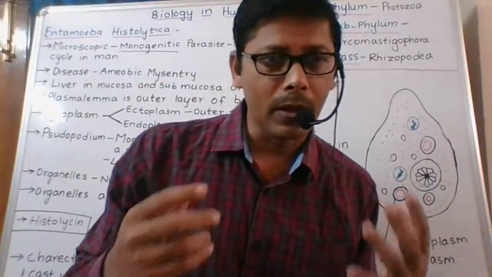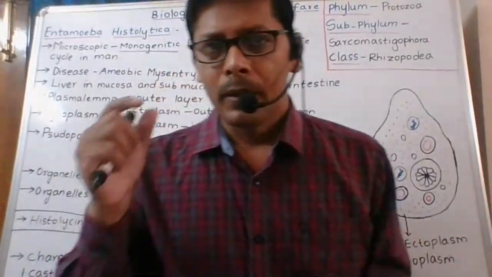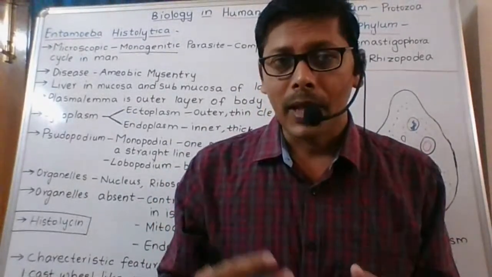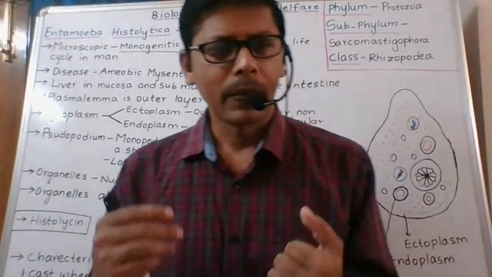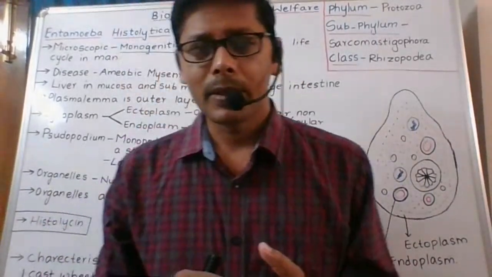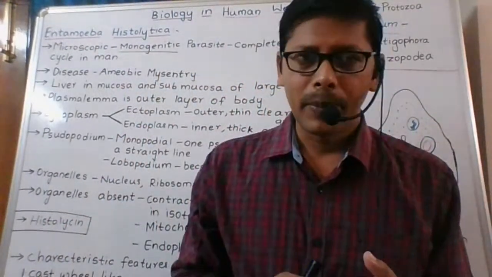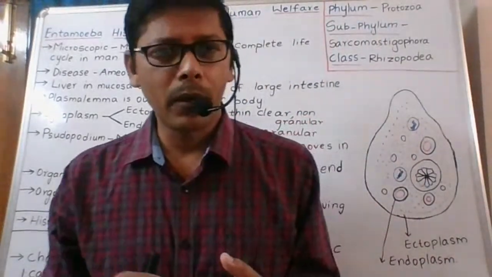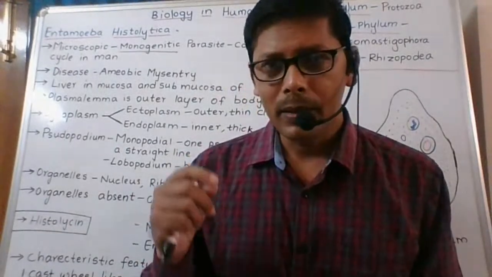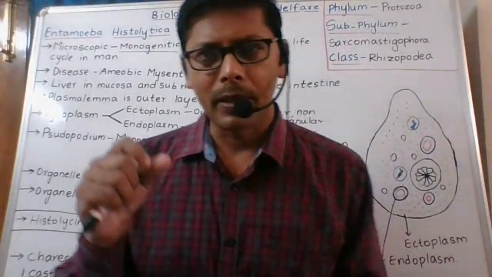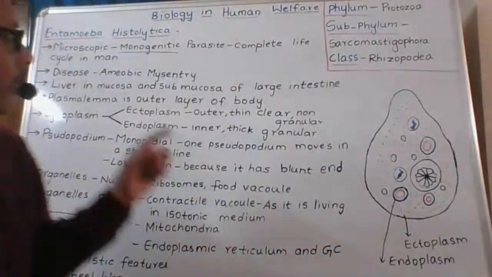Those who do not know, I repeat again: the parasite which completes its life cycle in a single host is called a monogenetic parasite. Ascaris is a monogenetic parasite, Entamoeba is a monogenetic parasite, pinworm, hookworm. These are the monogenetic parasites which complete their life cycle in a single host.